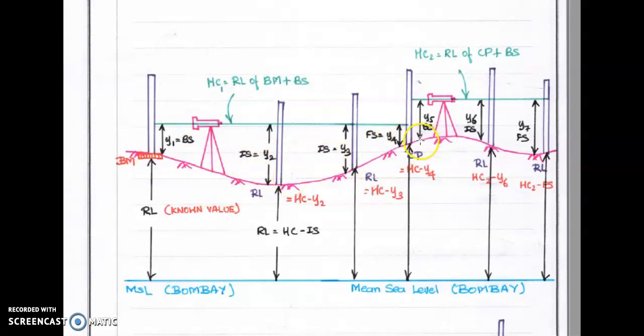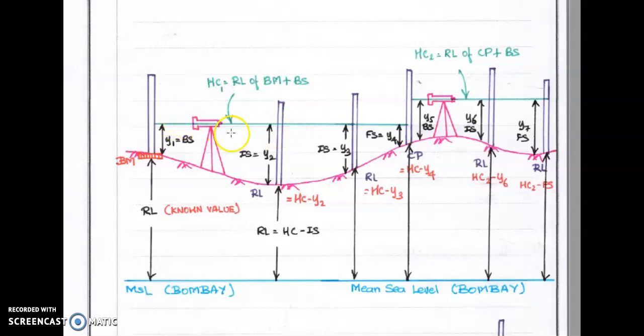After this point, the instrument will be changed. Actually, I'm very sorry. In the previous class, I mentioned that change point means instrument change. This is a change point. Change point means it has two values, backsight as well as foresight.